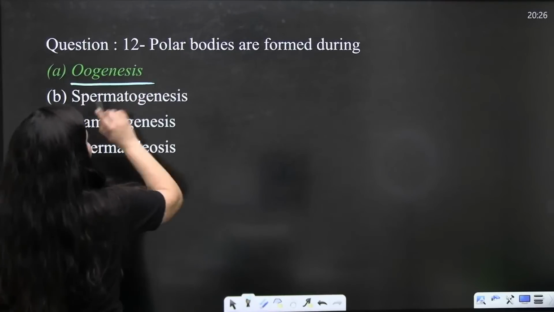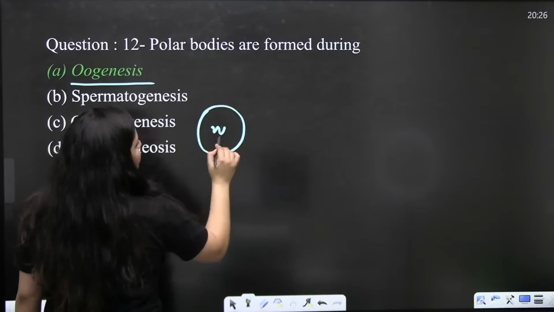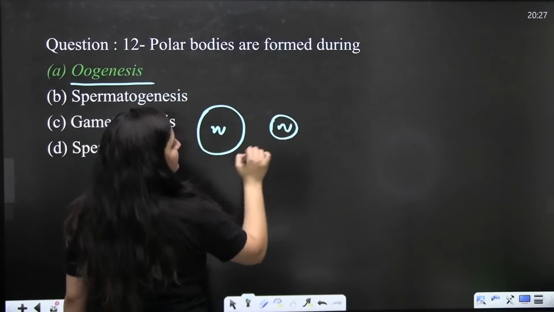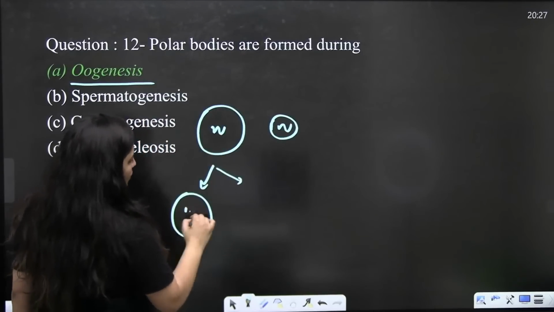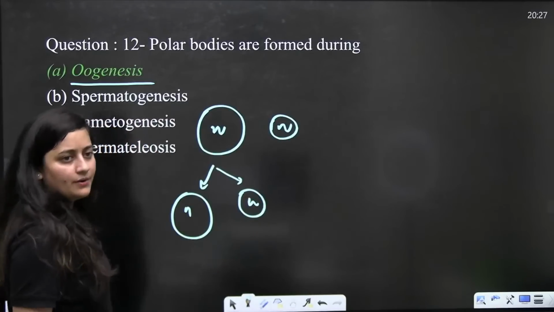Definitely very easy, oogenesis. So we will be having the secondary oocyte, we will be having the polar body, then we will be having the ootid and the second polar body.